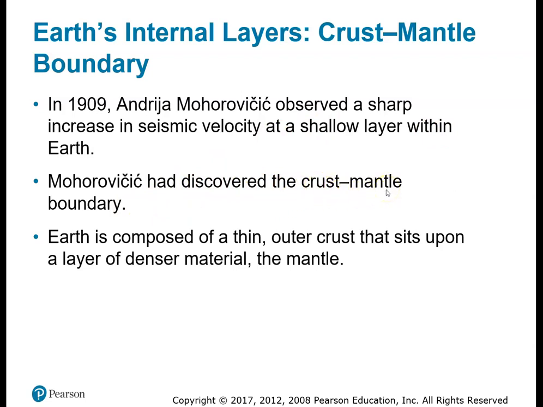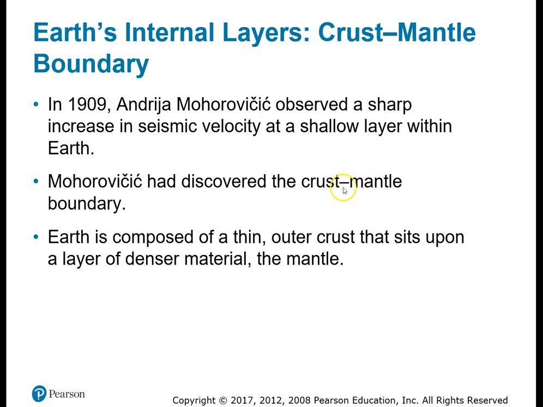All right, so basically he noticed that as the P or the S waves went from the crust to the mantle, which of course is more dense than the crust, they sped up. That's what he noticed.